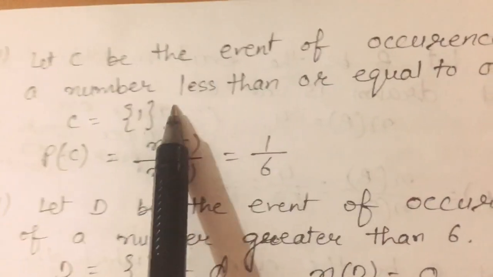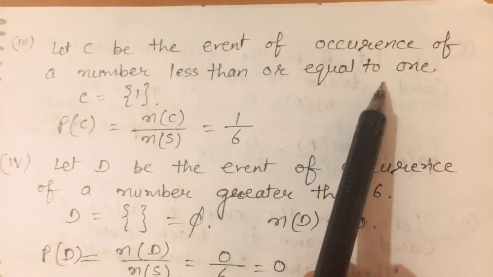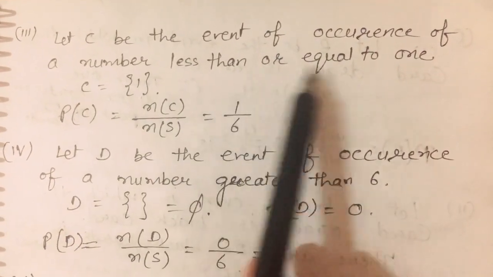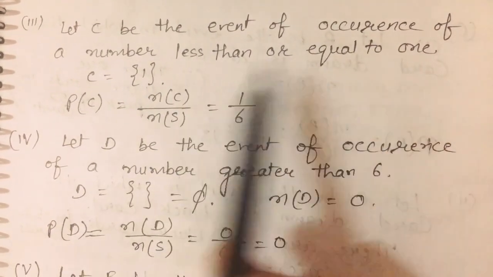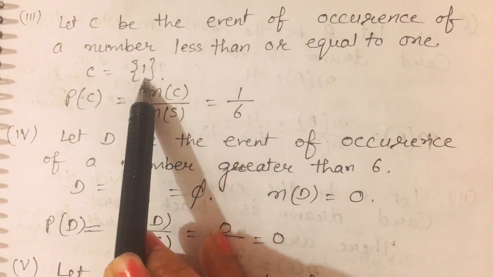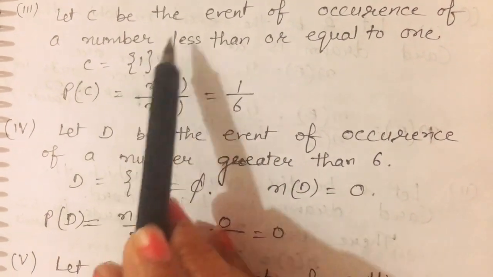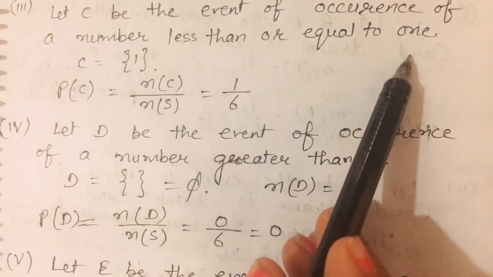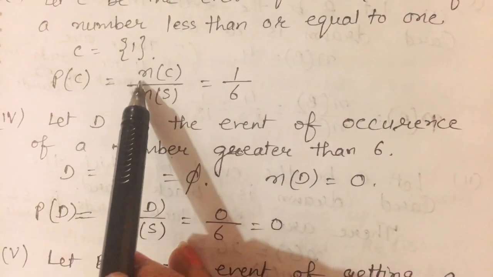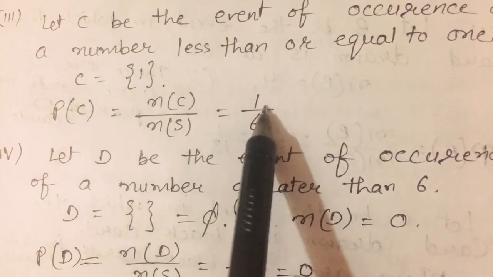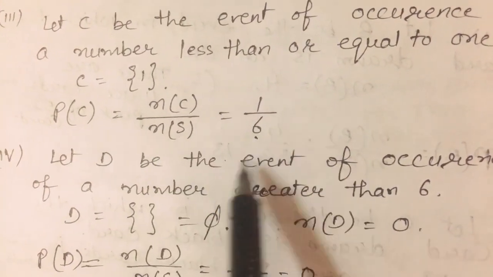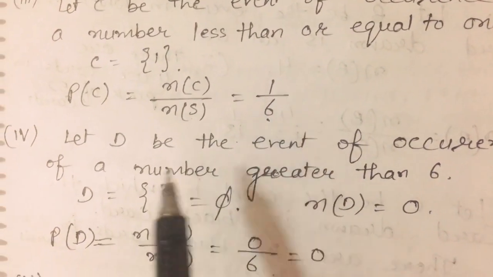Let C be the event of occurrence of a number less than or equal to 1. Less than 1 there is none, and equal to 1 means 1. So we will take just 1 in this case. So C is the event of occurrence of a number less than or equal to 1, that means 1. So what is P(C)? N(C) upon N(S). The number of elements in C is 1 and the total is 6. Then what is the probability? 1 upon 6.